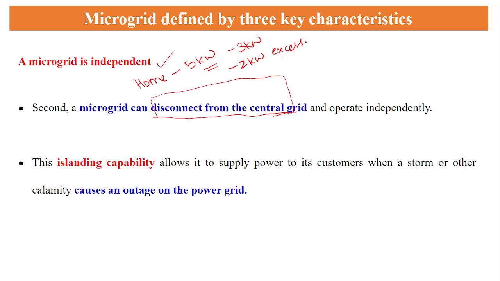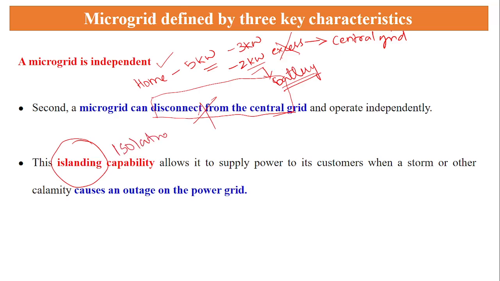I can send these 2 kilowatt to the central grid, or the consumer can store them using batteries. I can place a battery and store the 2 kilowatt instead of sending the extra supply to the central grid. I can directly disconnect from the system and use my own energy for my purpose. That is called disconnect, or otherwise an islanding capability. Islanding means isolation from the main grid.